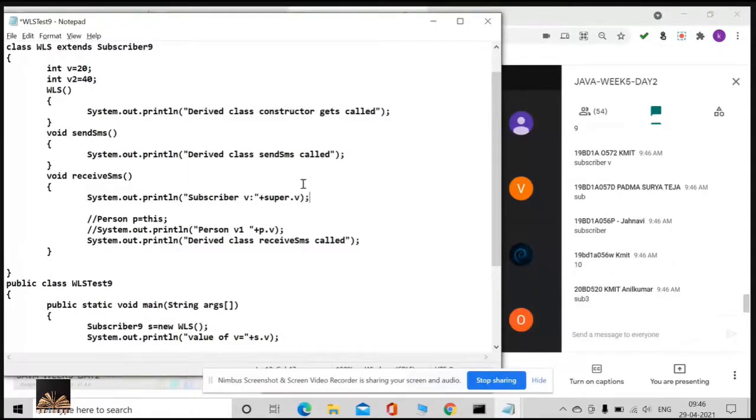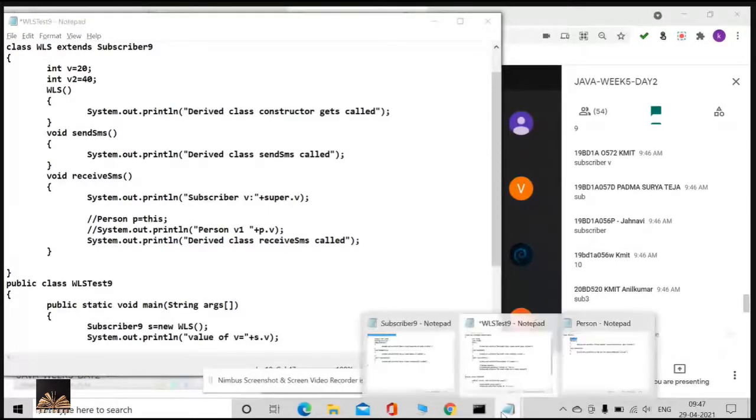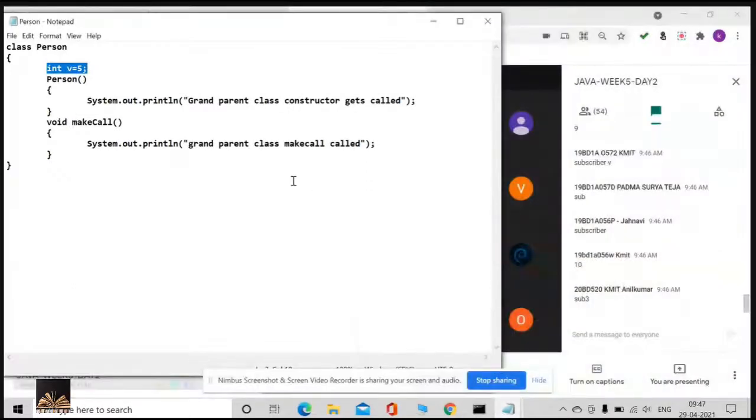Now from WLS, the innermost child class, I want to refer to the parent class person. That is the supermost parent, the grandparent class, I want to refer. So to access this V, which V? Person V. What do I need to say?